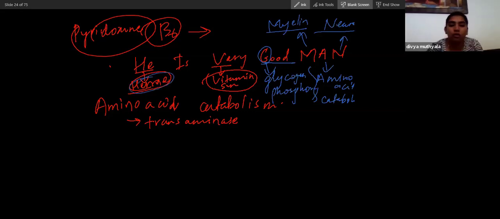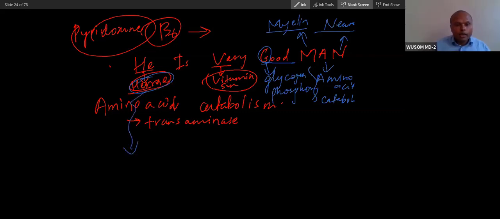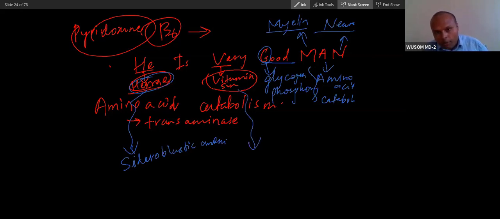So what will happen? If vitamin B6 is deficient, then heme synthesis will be a problem. This will cause anemia, sideroblastic anemia. And V, vitamin synthesis: if this is defective, it will cause which problem? I have taught just now.